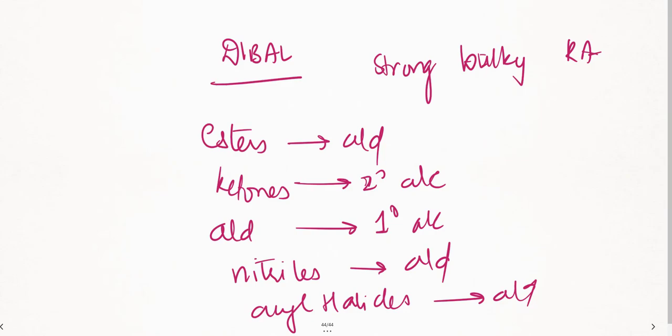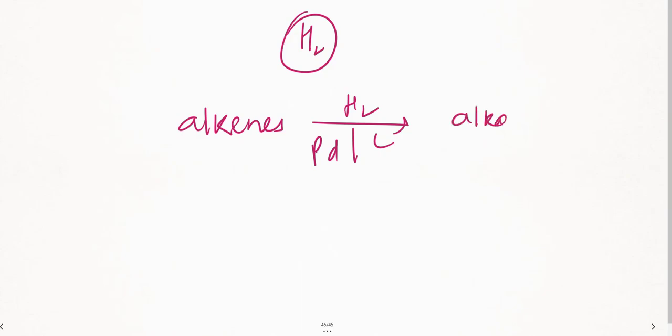Now, suppose you have hydrogen, okay? Hydrogen is given to you in the presence of different metal catalysts. So let us see the combinations here. Suppose hydrogen is given on the arrow and alkenes are given to you, and you have a metal catalyst like palladium. Alkenes are getting converted to alkanes because you are adding hydrogen.